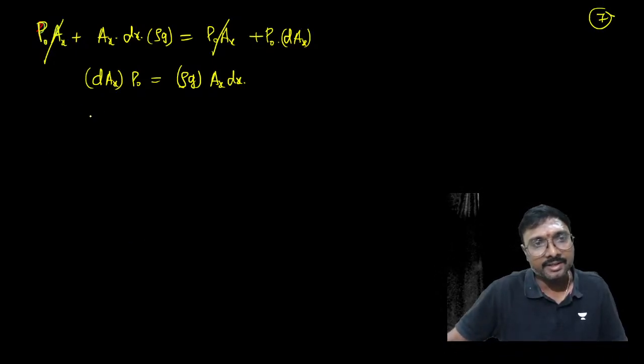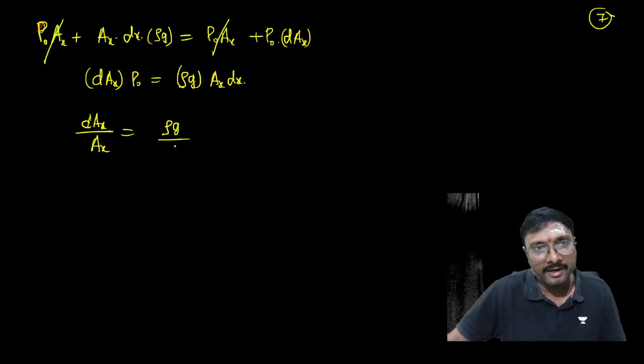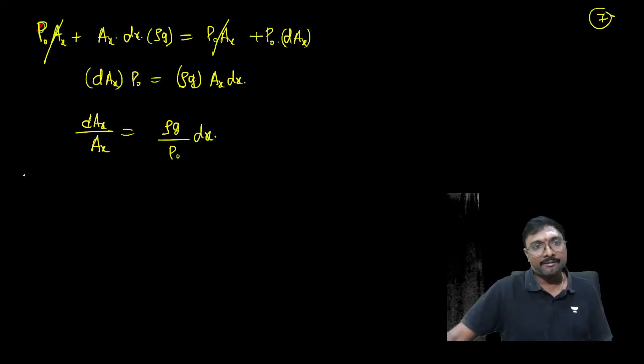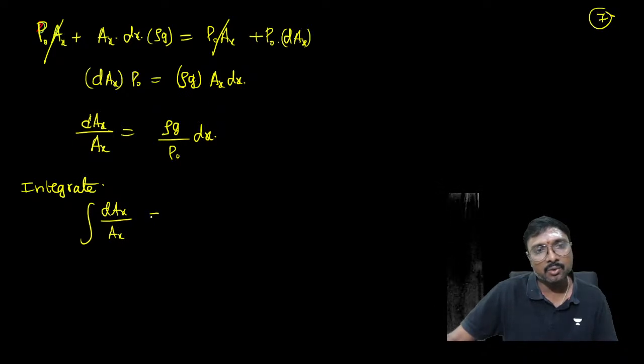When you apply this integration, what can you say? dA_x divided by A_x equals rho g divided by P naught dx, right? Can we write it like this, all of you? When you integrate it, the integral of dA_x divided by A_x equals the integral of rho g by P naught into dx.